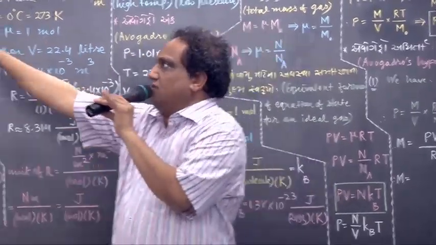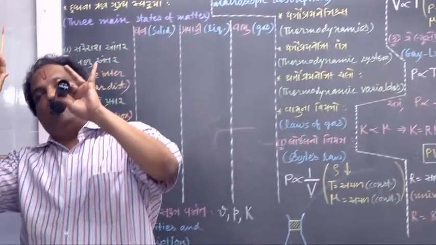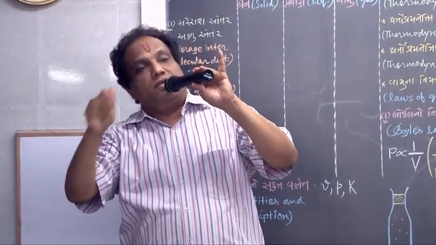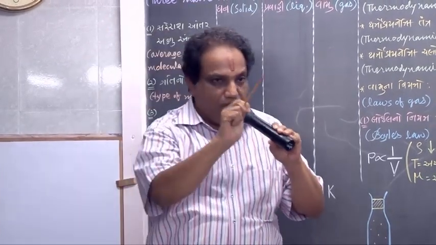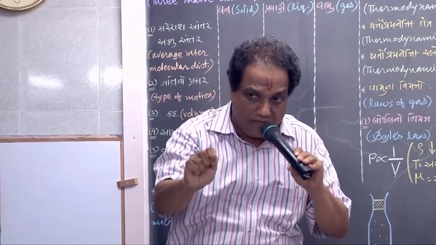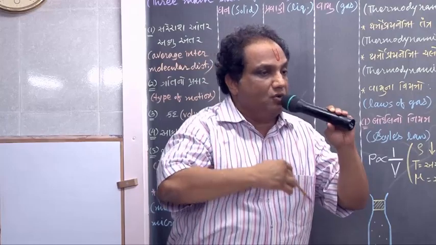So if all these thermodynamic state variables do not change with time, the thermodynamic system is said to be in the equilibrium state. And if one or more thermodynamic state variables keep on changing with time, we say the thermodynamic system is undergoing some process.